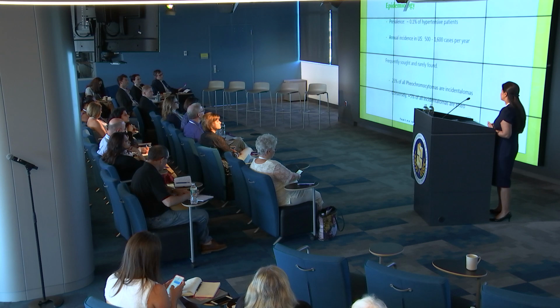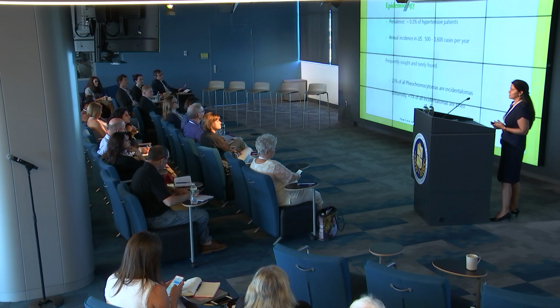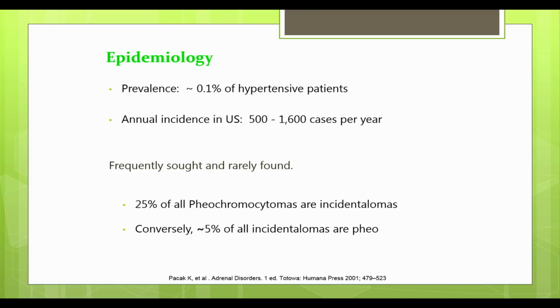The reason for this is that with the advancement in technology and imaging, which we do for multiple other reasons in patients, we often run into lesions that are so-called incidentalomas. Incidentalomas are purely incidental findings on imaging when a patient is undergoing a CAT scan or any sort of imaging for other reasons. And here you have a small lesion sitting in the adrenal gland. That's what is called an incidentaloma.